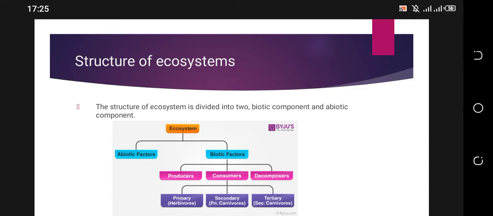And the biotic factors or components are further divided into producers, consumers, and decomposers. These are organisms that live or that breathe air.